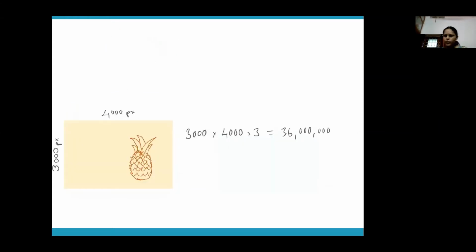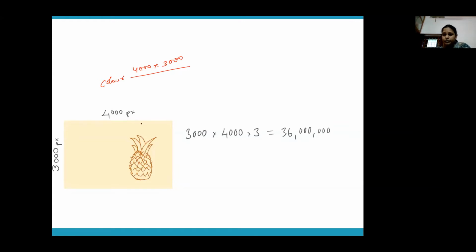Now, suppose you have an image which has these dimensions, that is 4000 pixels by 3000 pixels. So the dimensions of your image is this. Provided this is a color image, how many pixels will actually be there in your image?